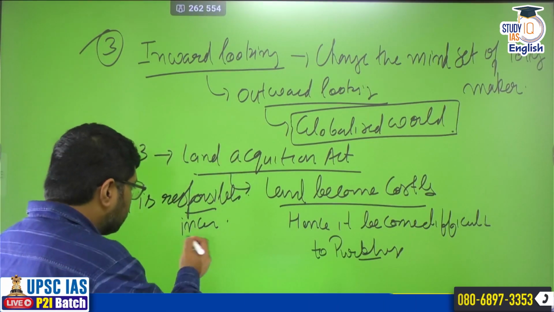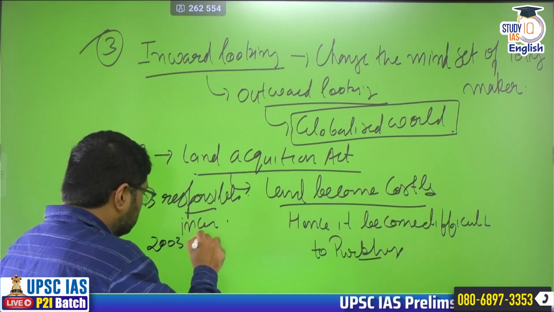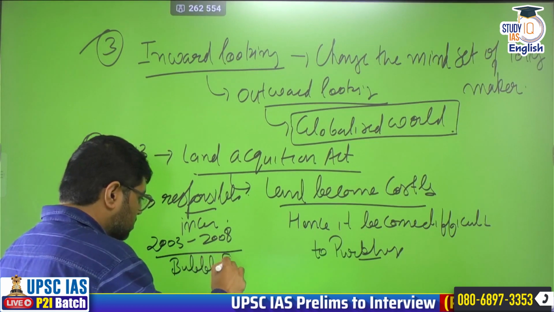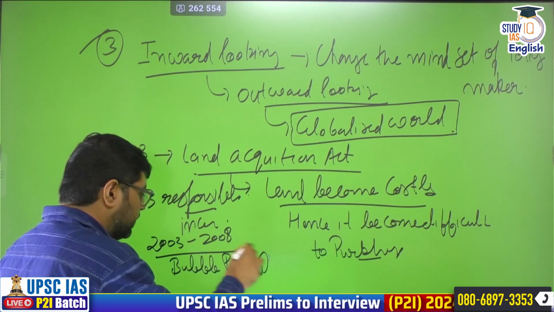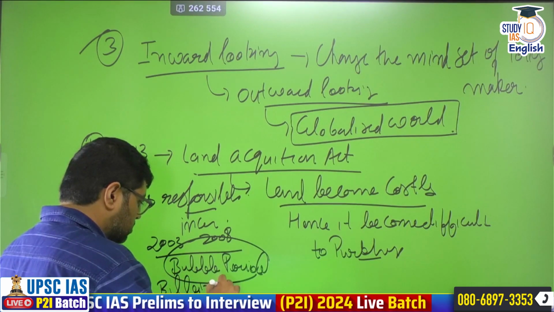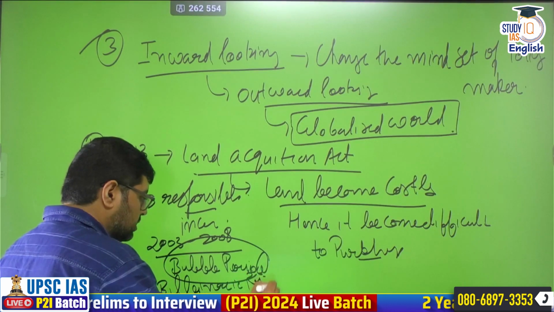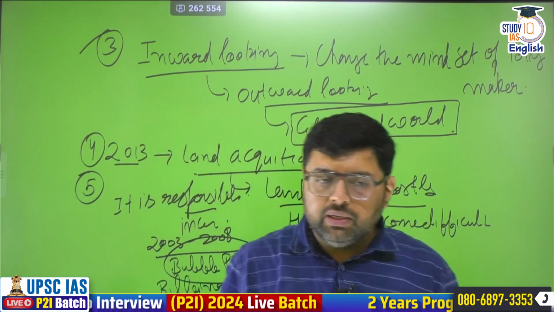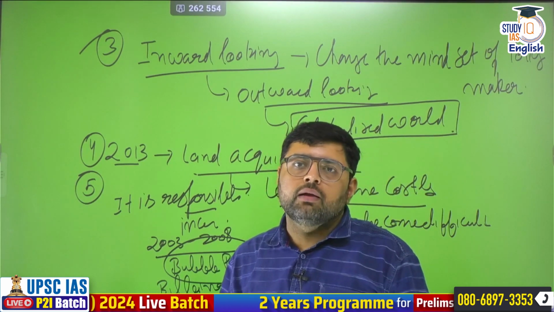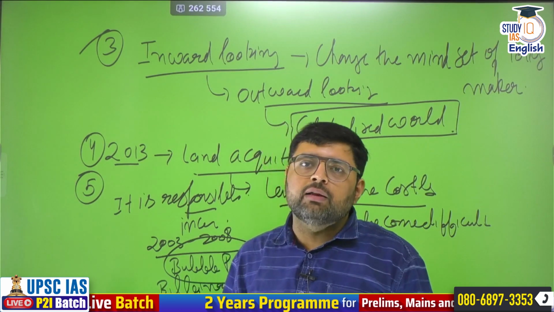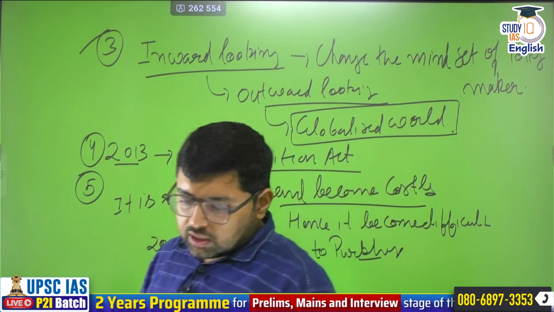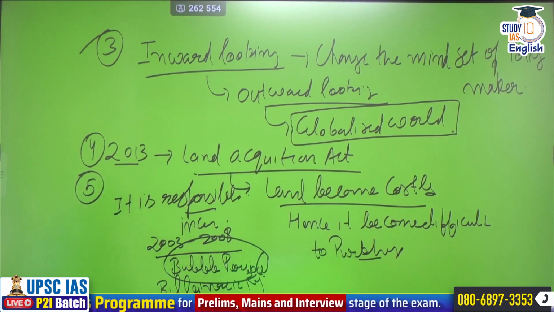So you can say that the period 2003 to 2008 is also known as the bubble period, or also known as billionaire Raj. Okay, billionaire Raj. When we say billionaire Raj, it means this is the time period when people took loans and later on, after 2008, they were unable to repay. So they started defaulting. So it increased the NPA burden on the banks. Clear? So this is what you have to talk about.